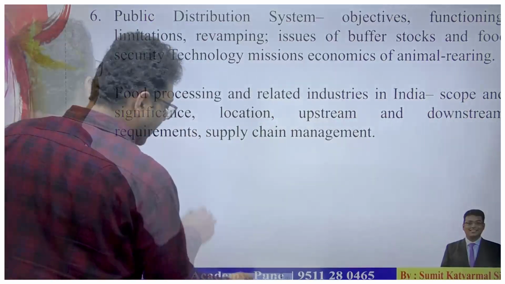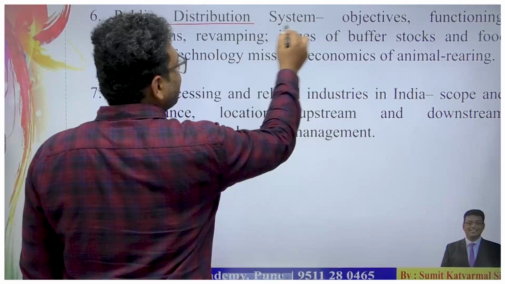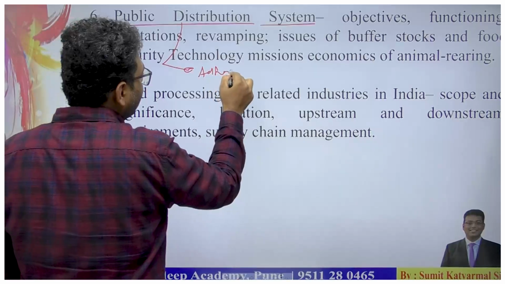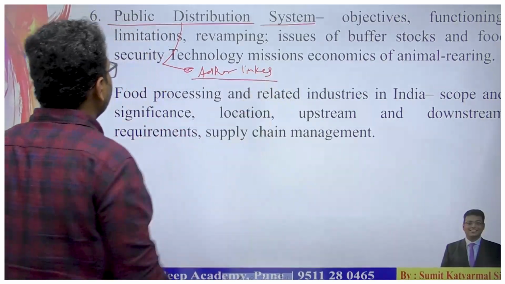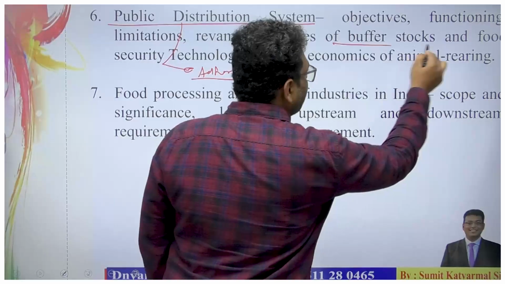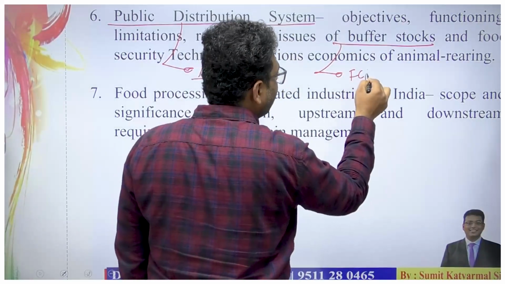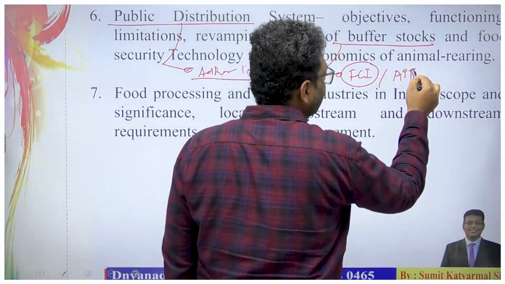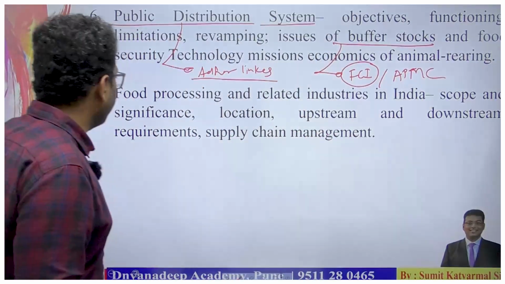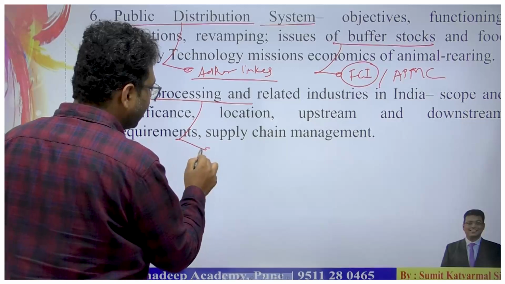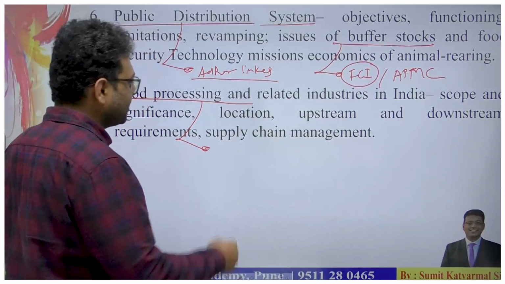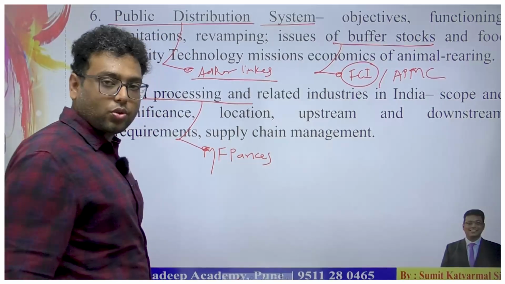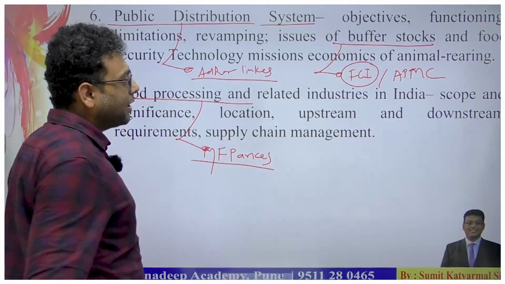So the next thing regarding the syllabus is the public distribution system, PDS, and the UPSC asks questions related to the Aadhaar linked PDS system. Then UPSC asks related to the buffer stock, the role of FCI, Food Corporation of India, or APMC related reforms. Then the next point is the food processing industry, the sunrise industry, and UPSC asks regarding food parks, mega food parks, in the prelim itself.